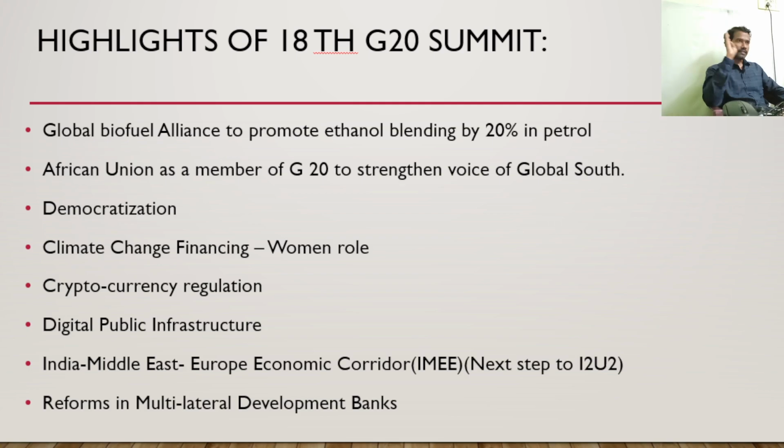And the sixth highlight is digital public infrastructure. So we all know that we have such digital infrastructure like India Stack or Jan Dhan Aadhaar Mobile or UPI, Unified Payment Interface. Because of these technological initiatives, we are promoting financial inclusion. It means we are providing access to financial services even to the last mile.